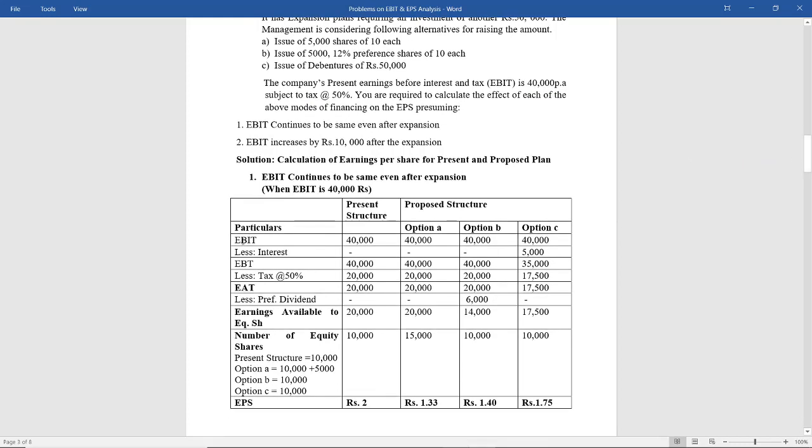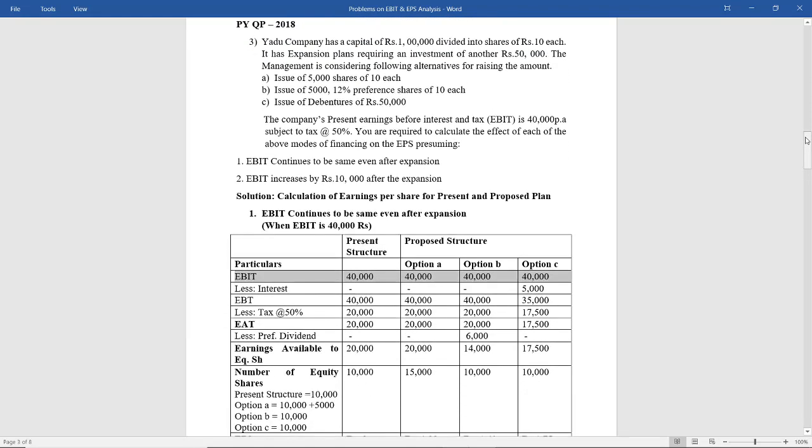So we are writing EBIT as 40,000 for the present structure, and for all the options it is 40,000. EBIT remains the same always. Less interest. Now in present structure it is having 1 lakh shares, so there is no question of debentures, no question of loans, so there is no interest. In option A also there is equity shares, so no question of interest. Option B, it is preference shares, so no question of interest. Option C, it is having debentures of rupees 50,000.